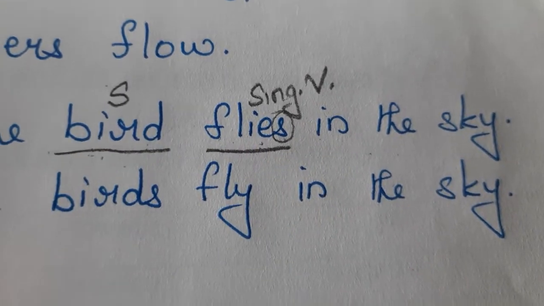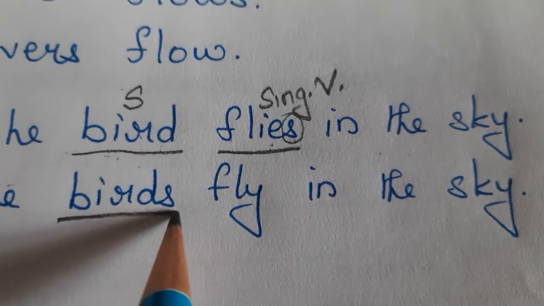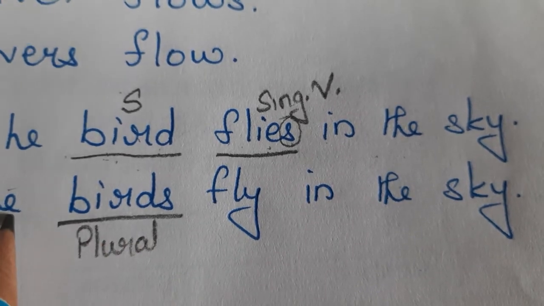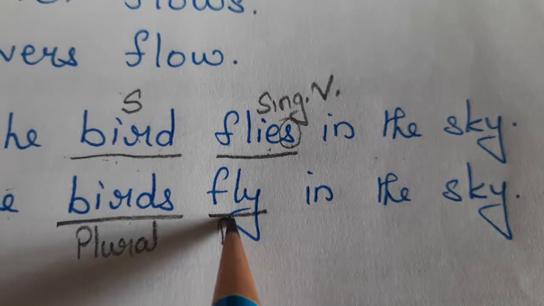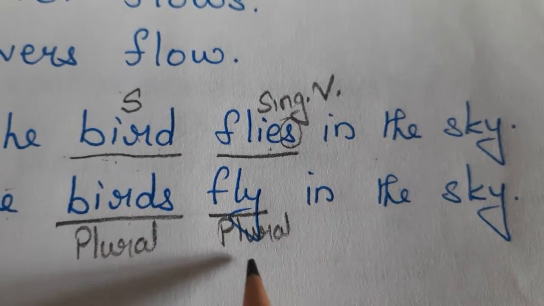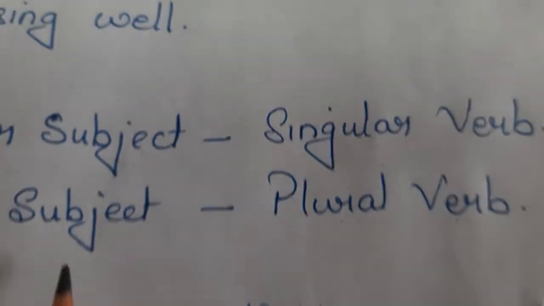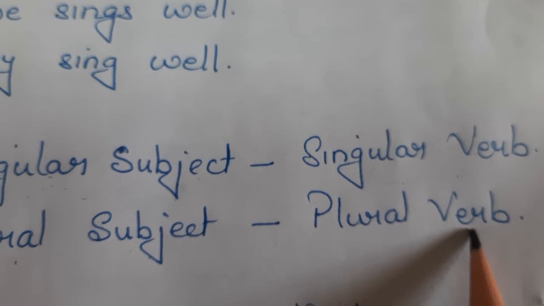Okay? And if we change the subject into a plural, for example here, the subject is plural. Now, the birds fly, because fly is also a plural verb, because plural subject, plural verb. We had learnt here if the subject is plural, the verb also should be plural.